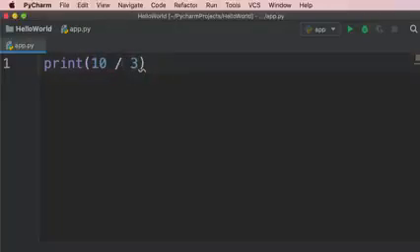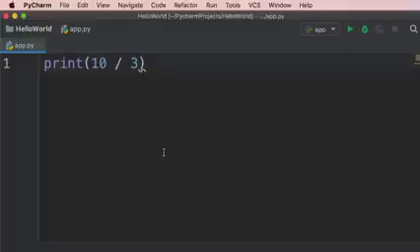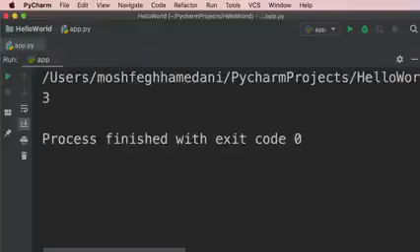Now, technically, we have two different types of division operators. We have a division with 1 slash and another with 2 slashes. Let's look at the differences. If we use a single slash, we get a floating point number, that is a number with a decimal point. But if we use double slashes, we get an integer, a whole number.